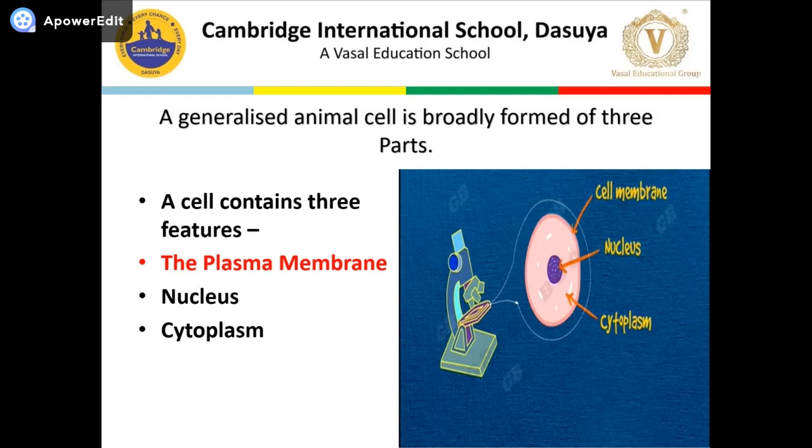Cytoplasm further consists of subcellular components called cell organelles. One by one we will discuss all cell organelles in detail, but in this lesson I will discuss only the plasma membrane in detail.